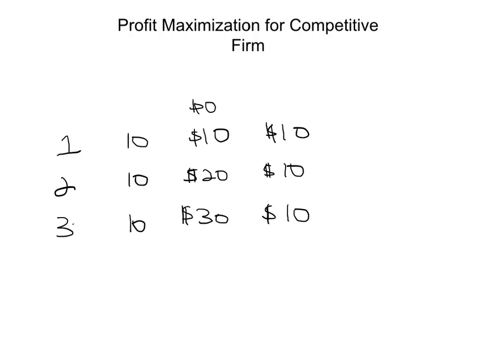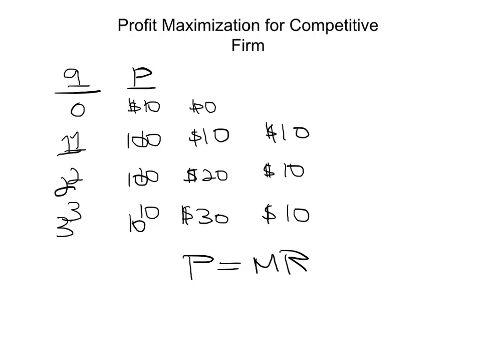So notice that it wasn't a coincidence. Because your price is constant, it doesn't change, every time you increase quantity by 1 unit, your additional revenue, which is your marginal revenue, is always going to be the price, $10. So every time one more unit is added in a perfectly competitive firm, the additional revenue is equal to the price. So what we're saying here is that the price equals the marginal revenue.